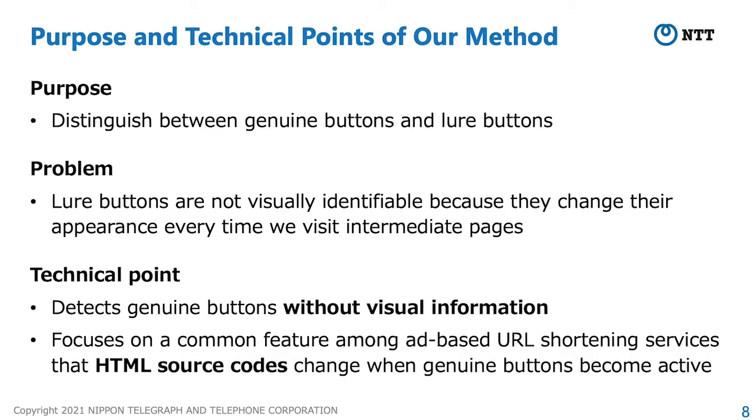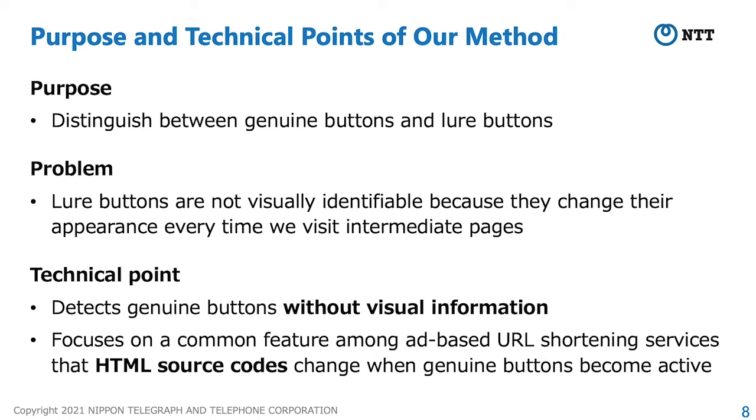Here, I explain the purpose and technical points of our method. The purpose of our method is to distinguish between genuine buttons and lure buttons and support our analysis. At this time, lure buttons are not visually identifiable because they change their appearance every time we visit intermediate pages.